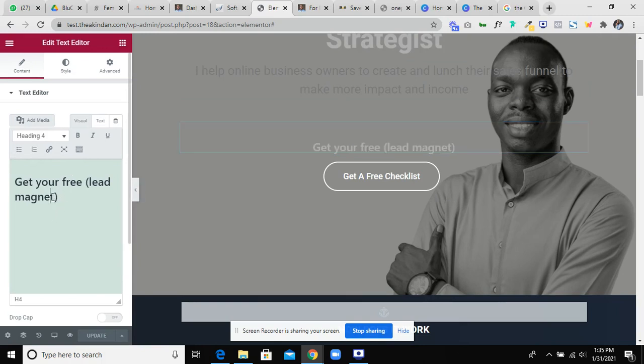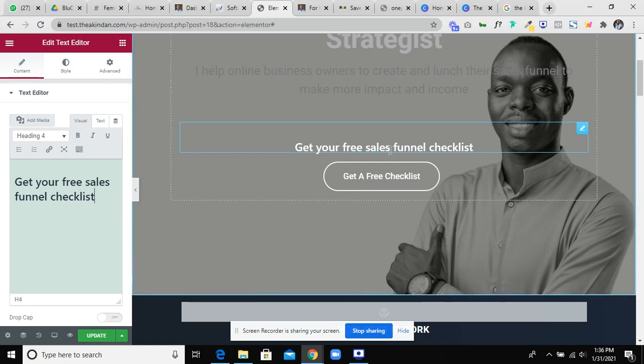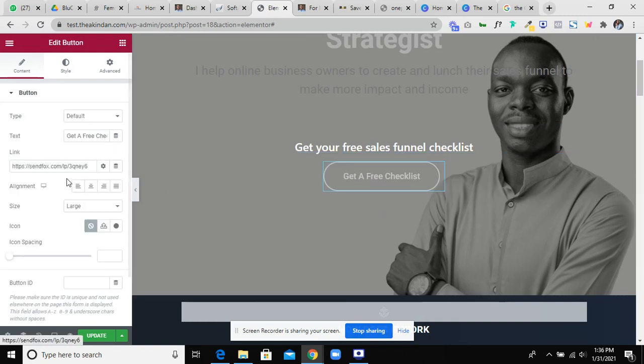So get your free lead magnet. I'm giving them a free sales funnel checklist, and if any of my customers sees this, they'll want to get a sales funnel checklist so that they can increase their impact and their income through sales funnel. And here I have a button so that I can send them to it.